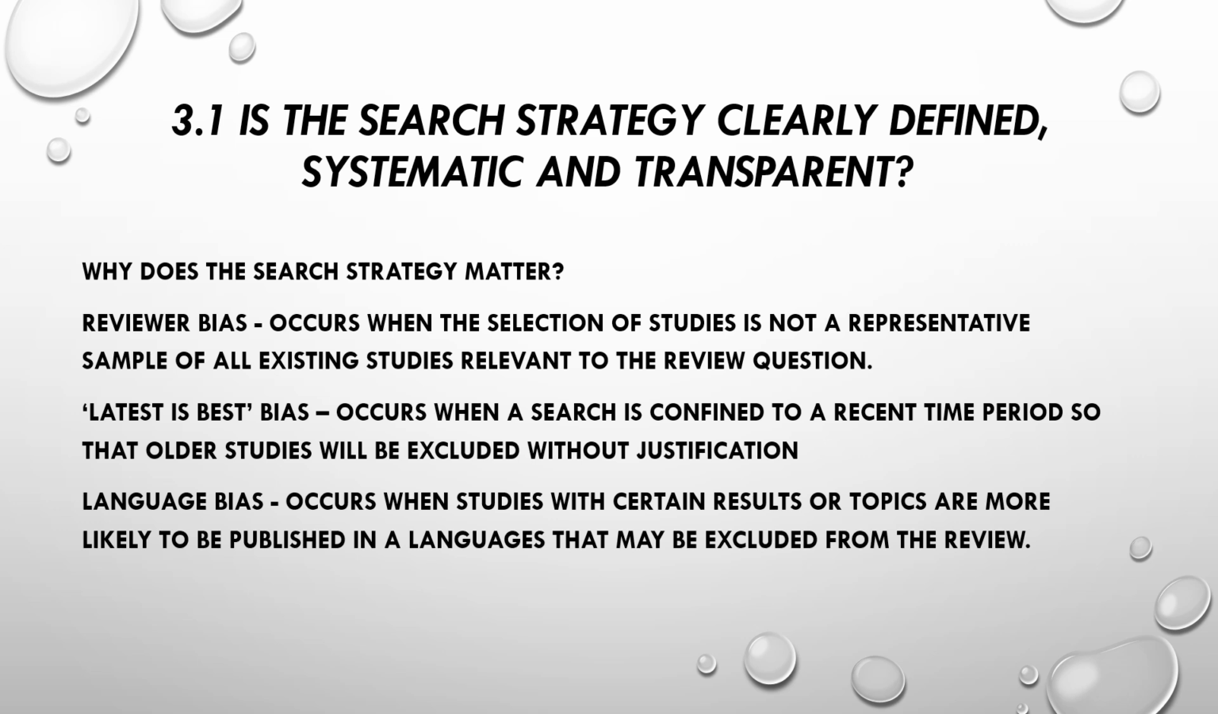For example, reviewer bias occurs when the selection of studies is not a representative sample of all existing studies relevant to the review question. So-called latest is best bias occurs when a search is confined to a recent time period so that older studies will be excluded without justification. And language bias occurs when studies with certain results or topics are more likely to be published in languages that may be excluded from the review.